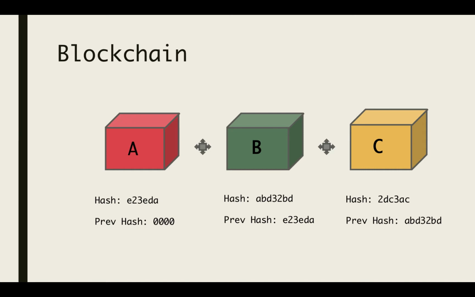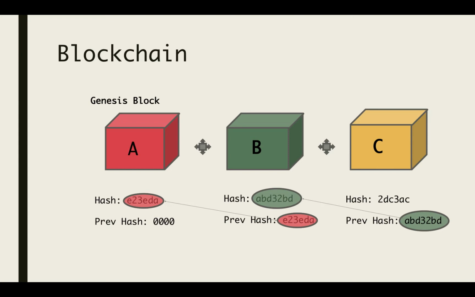Each block has a hash and has a previous block. Block B is connected to block A and block C is connected to block B, forming a chain of blocks. The first block A is the beginning of the chain and hence it's called a genesis block.